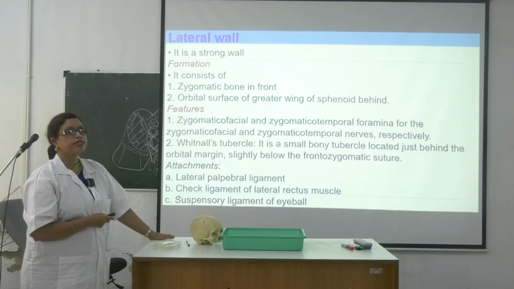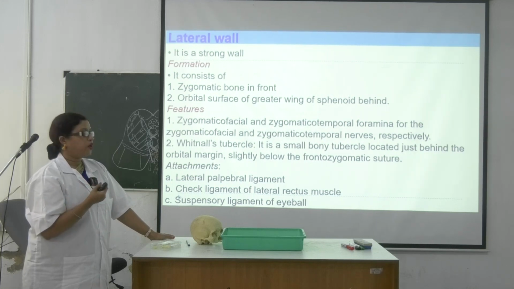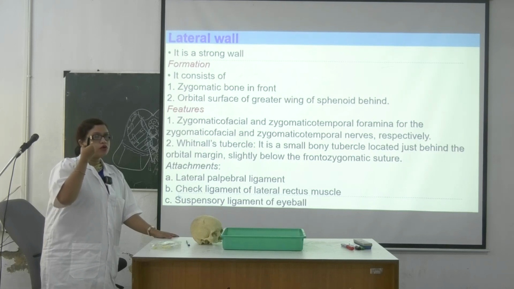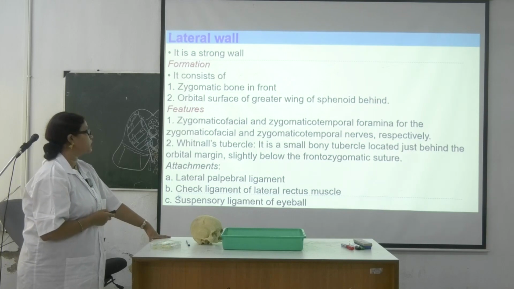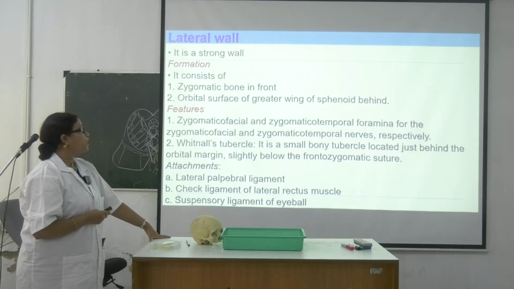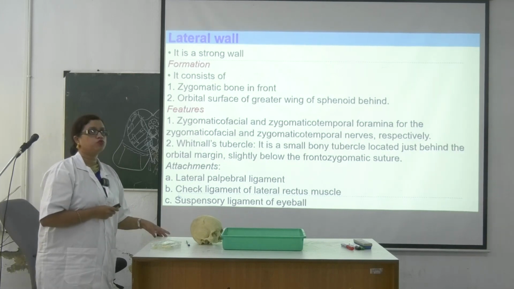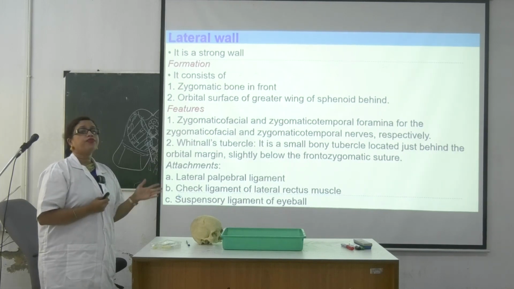Whitnall's tubercle, এটা কোন সাইডে থাকে অলরেডি আমি বললাম, lateral সাইডে। Okay, you have to trace the frontozygomatic suture. So if you trace on the inferior side, you will get one projection, so that is known as Whitnall's tubercle. So it's a small bony tubercle located just behind the orbital margin, just below the frontozygomatic suture. Okay, so what are the attachment? Write it down. There are three attachment.